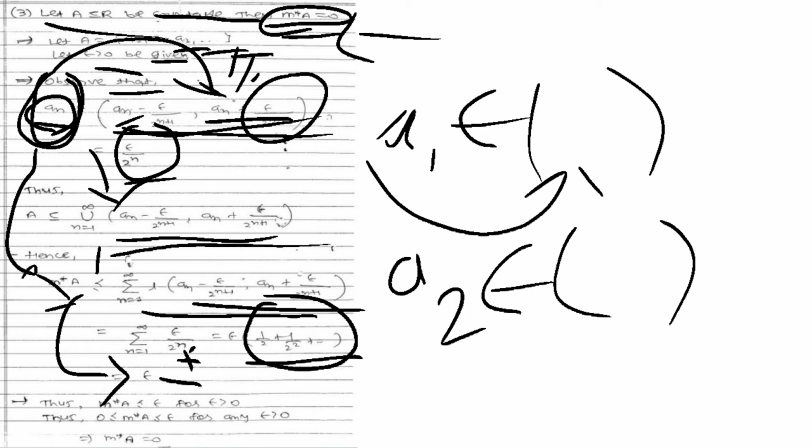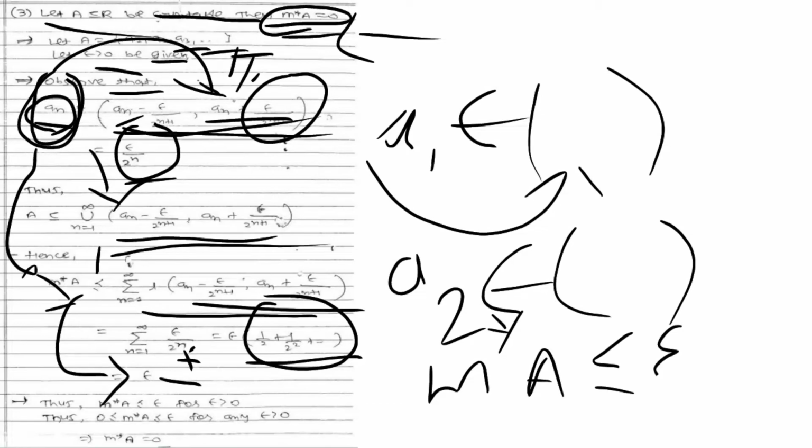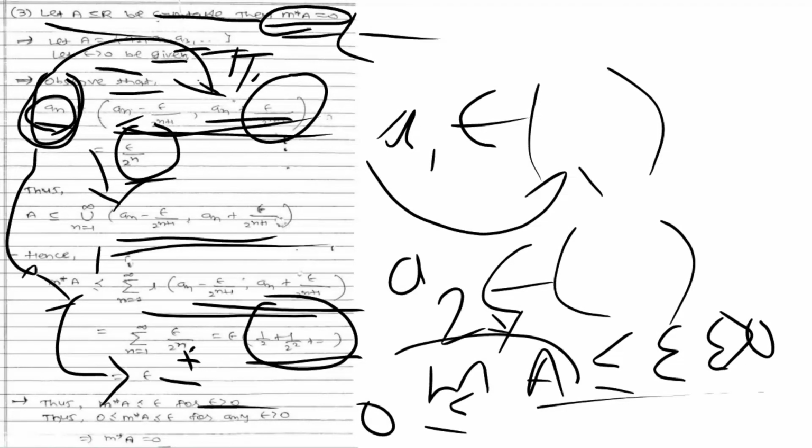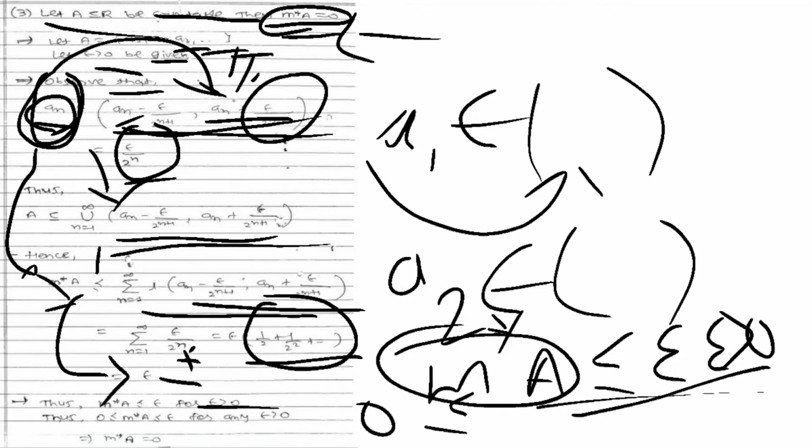So m star of A is less than or equal to epsilon, and this is true for every epsilon greater than 0. So 0 is less than or equal to m star of A, which is less than or equal to epsilon, which gives the Lebesgue outer measure of the set A. It means m star of A is equal to 0.